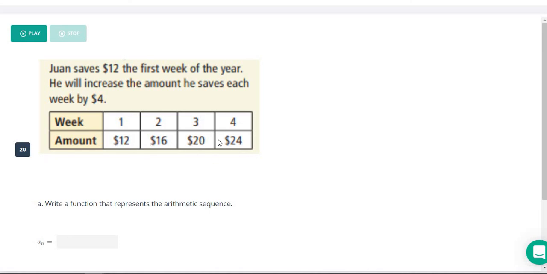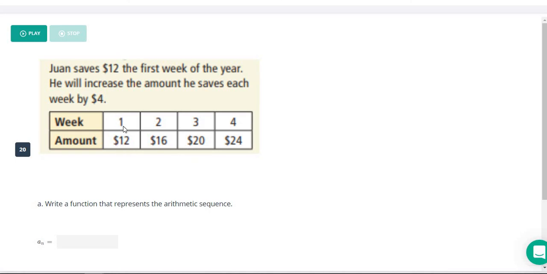But again, how we did that previously, if you take any number, other than the first one, and subtract the number before it. So 24 minus 20 is 4. 20 minus 16, also 4. 16 minus 12 is also 4. So our common difference here is 4.